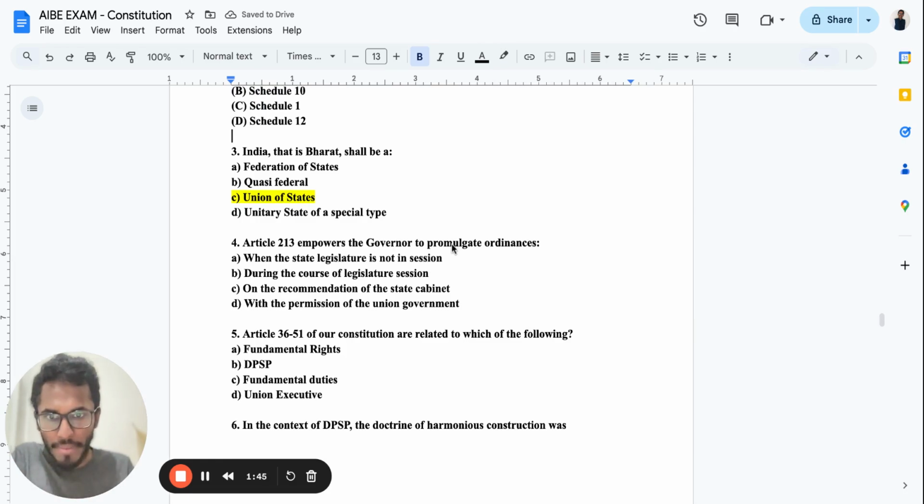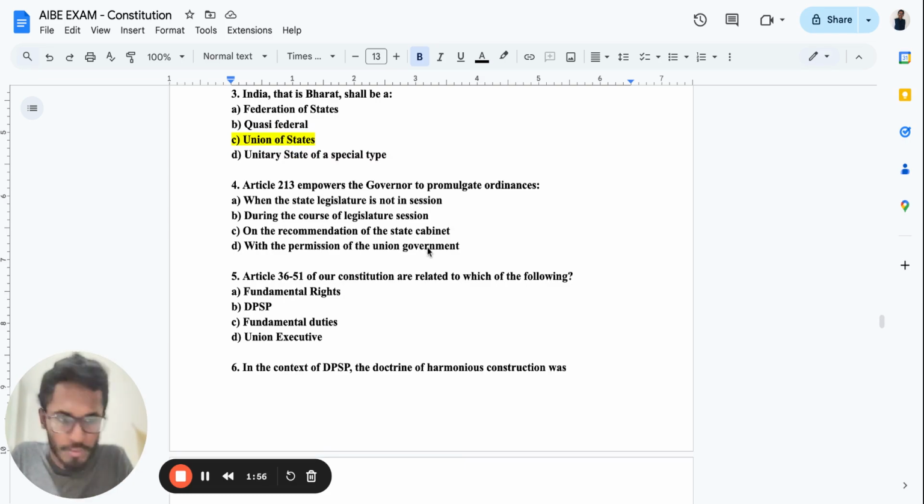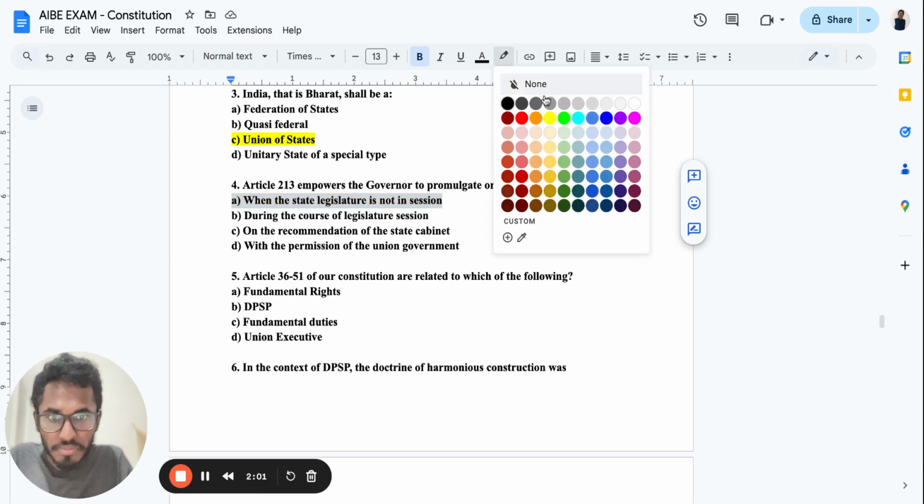Article 213 empowers the governor to promulgate ordinances. So, which are the options? When the state legislature is not in session, during the course of a legislature session, on the recommendation of the state cabinet, on the permission of the union cabinet. The answer is when the state legislature is not in session.